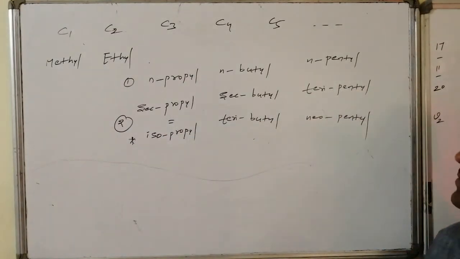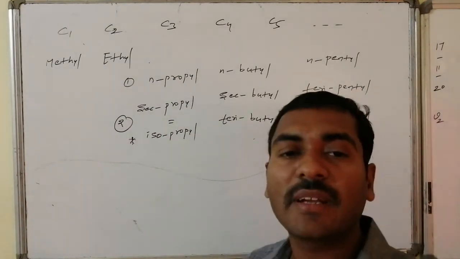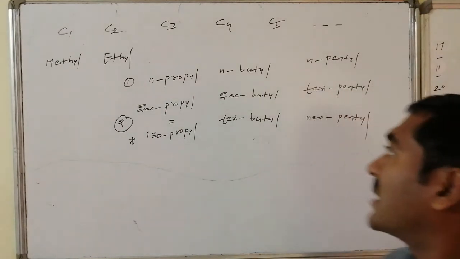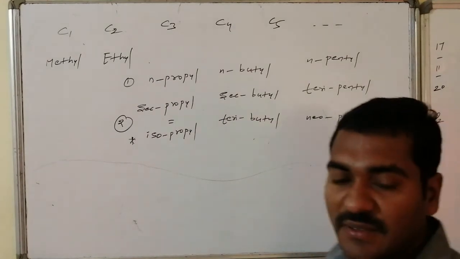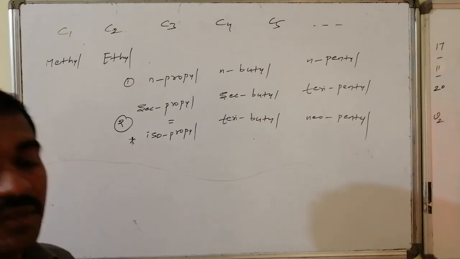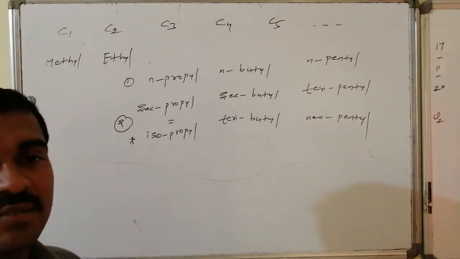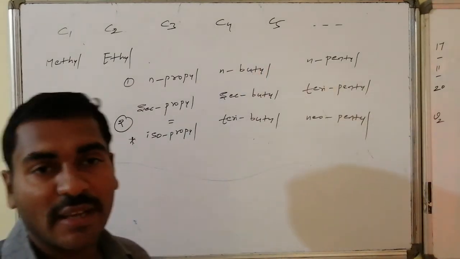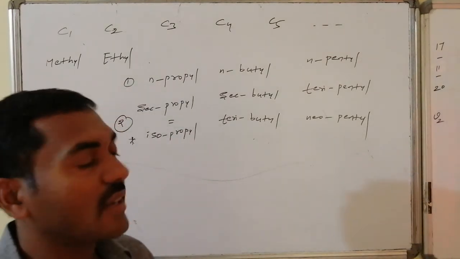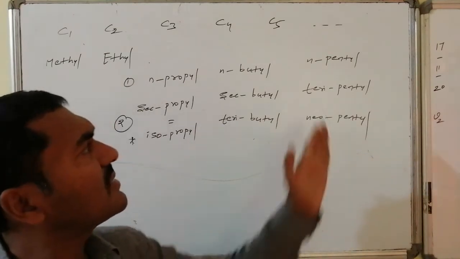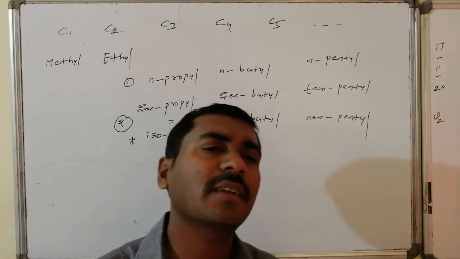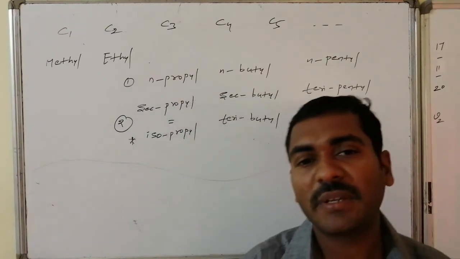If it is C4, we can have the n-butyl system, the tertiary butyl system, and the secondary butyl system. Whereas for the pentyl system, that is C5 containing alkane, after replacement of one of the hydrogens, the various combinations are: we can have the n-pentyl system, the tertiary pentyl system, and the neopentyl system. C6 and C7 also have many, but those are generally named with respect to the IUPAC system.